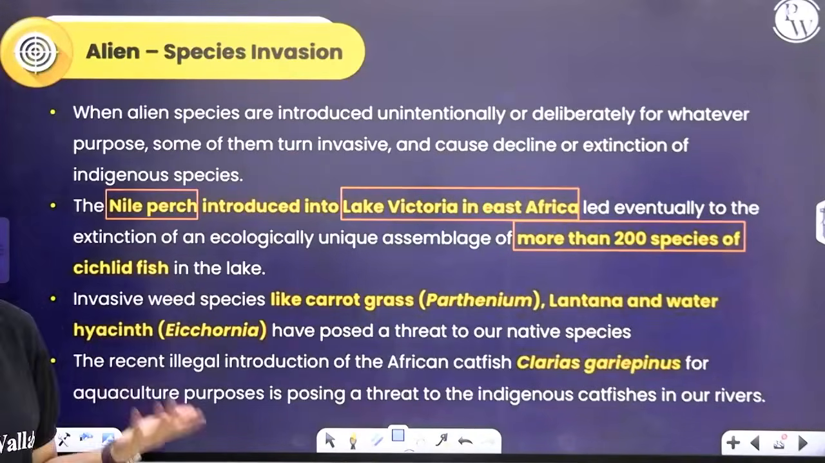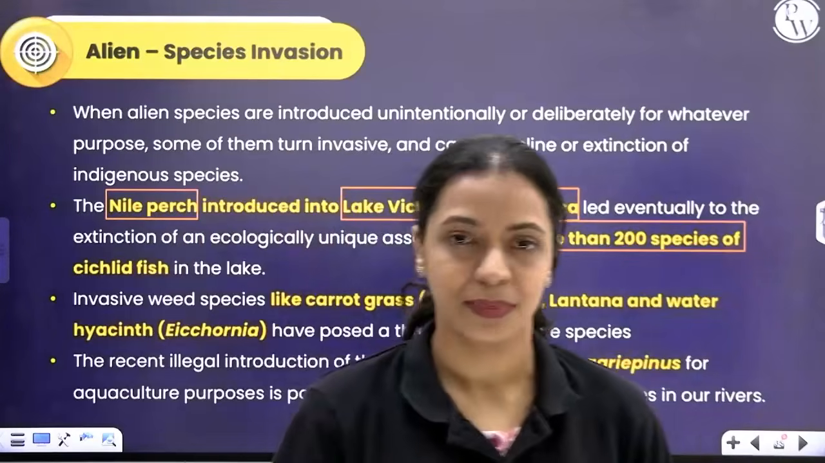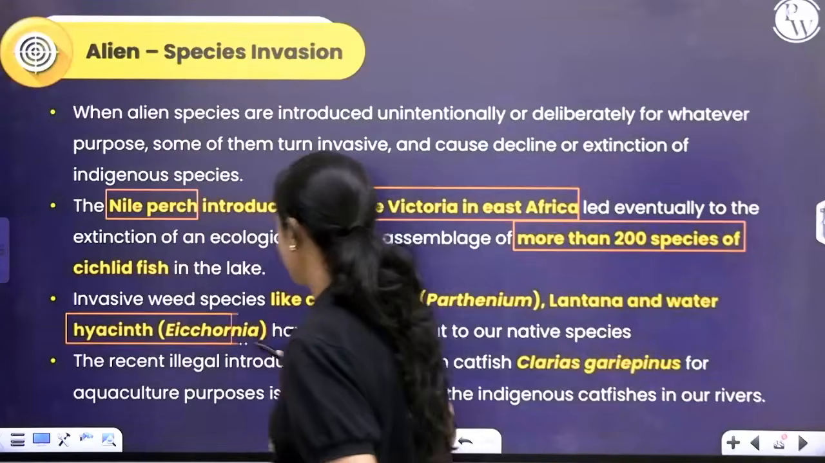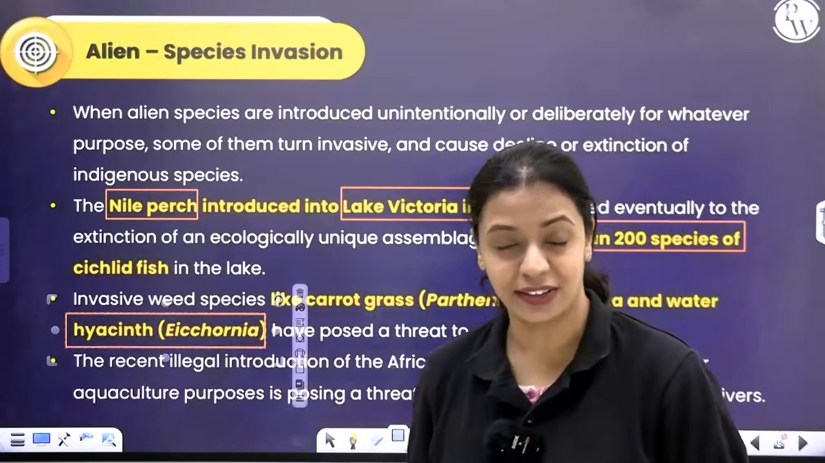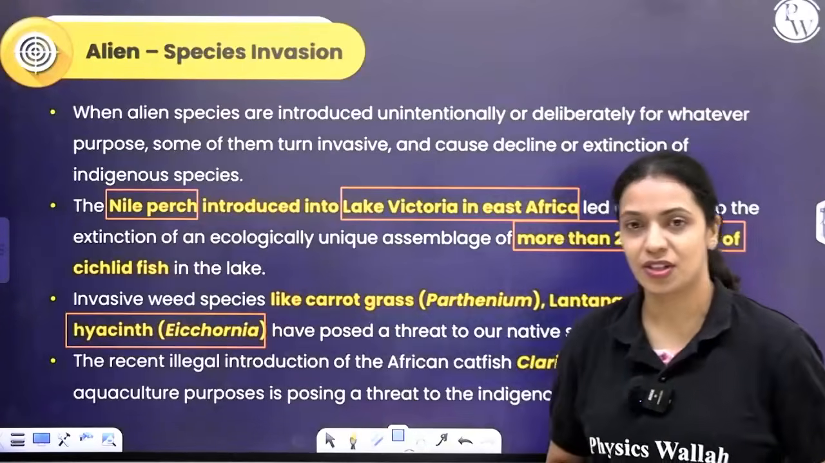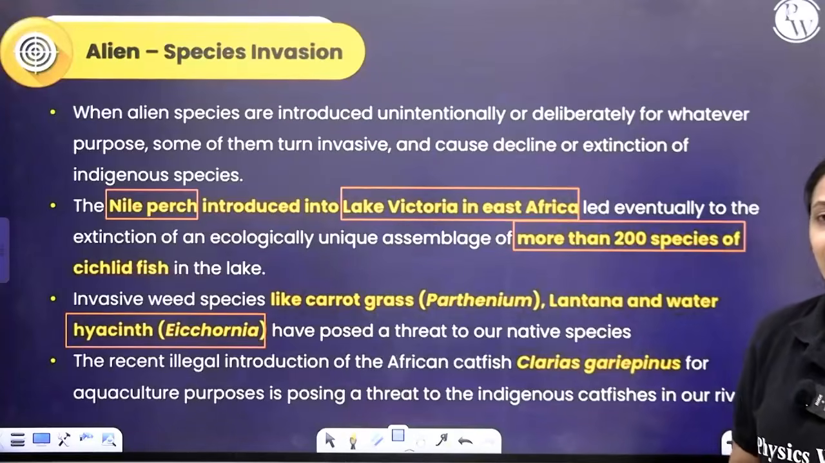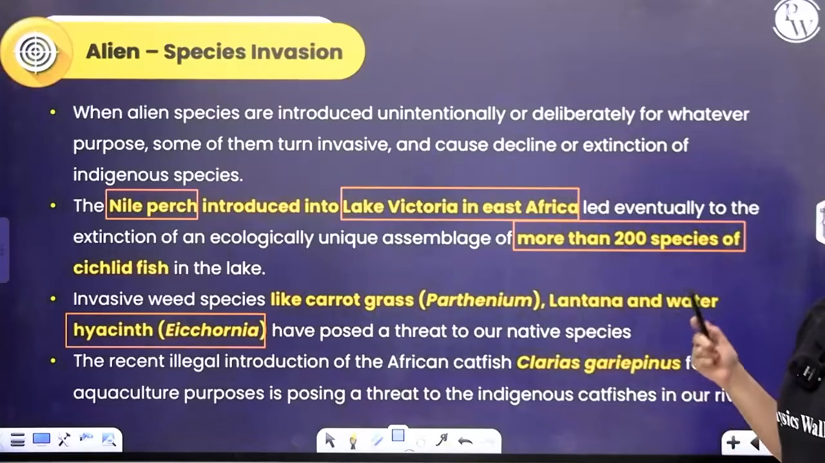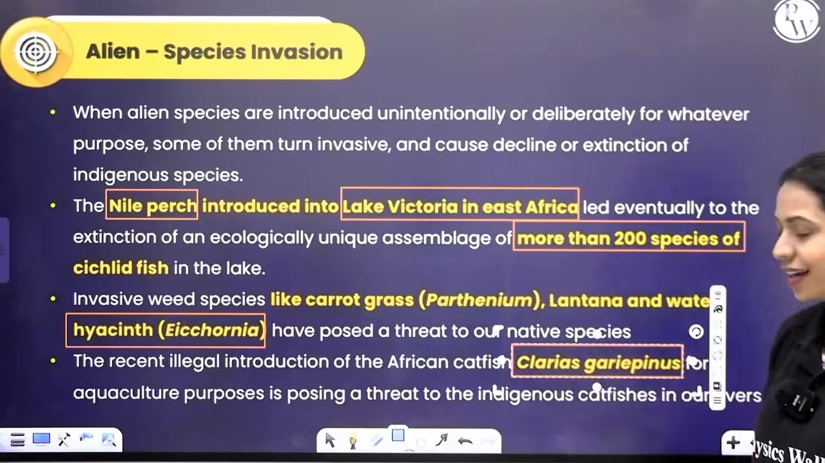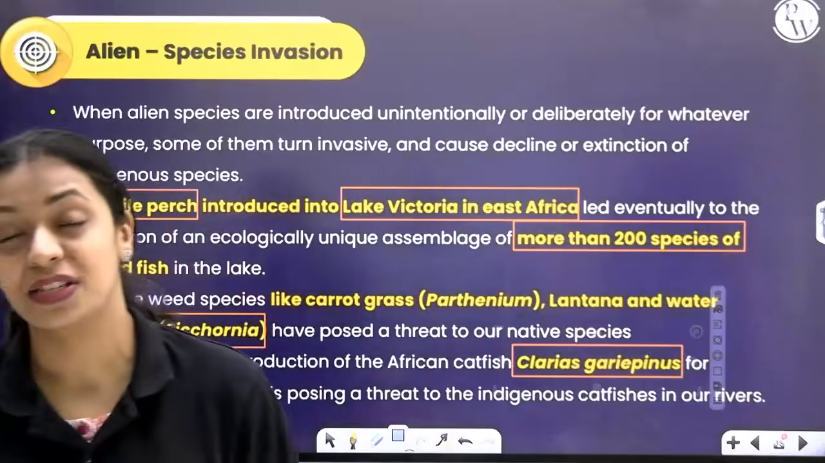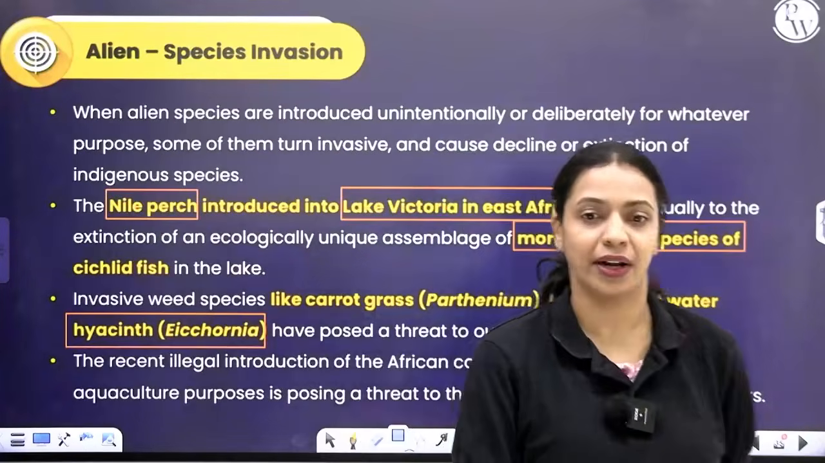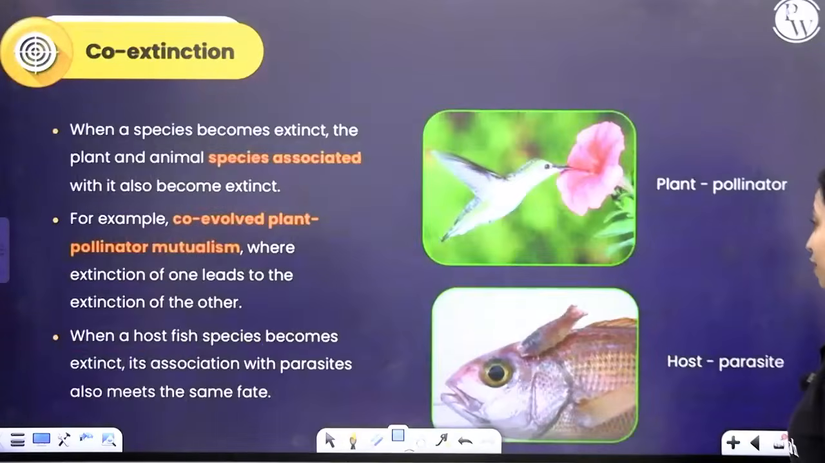Next, there are many plants that are invasive that we know about. Parthenium, carrot grass, Lantana camara, and even our water hyacinth, which is scientifically called Eichhornia. We call it the terror of Bengal. That is also a very, very invasive species that will not allow native species to thrive. Recently in India, the African catfish Clarias gariepinus has been introduced for aquaculture purposes. Now this is posing a threat to our native or indigenous catfishes. It's not allowing them to thrive. That is your alien species invasion.